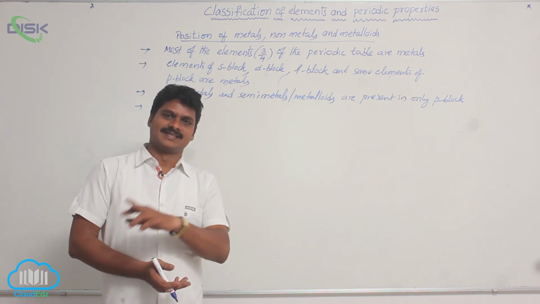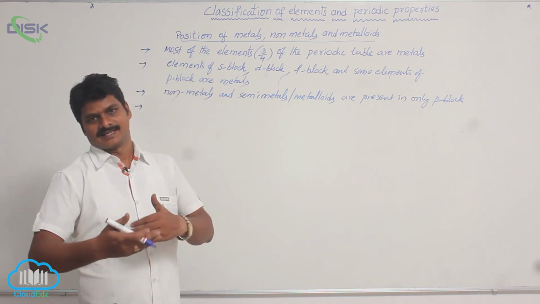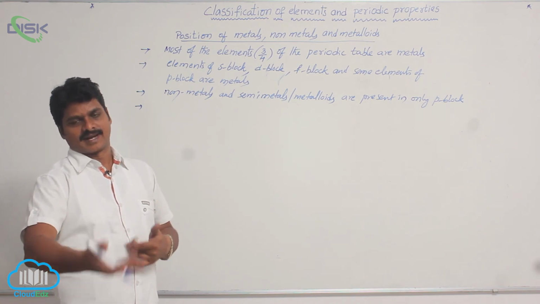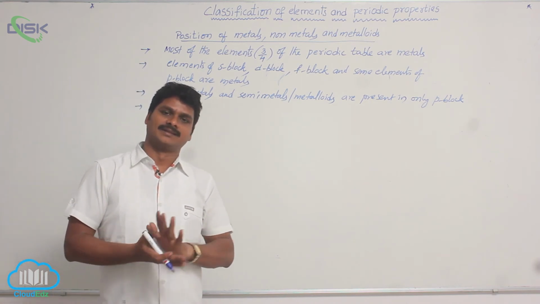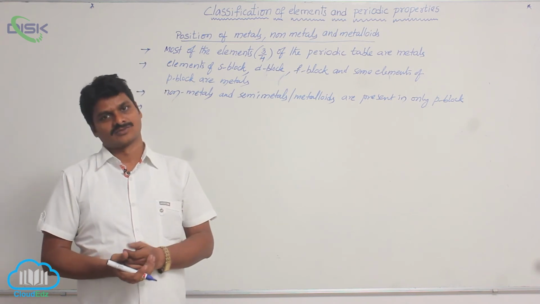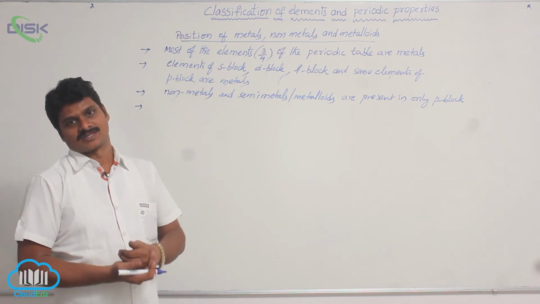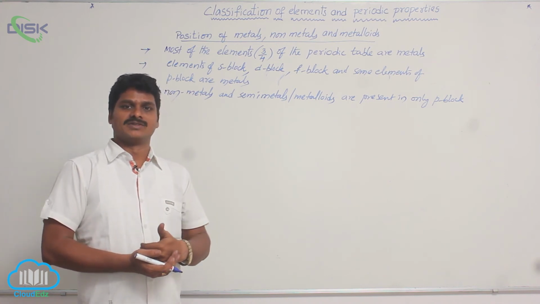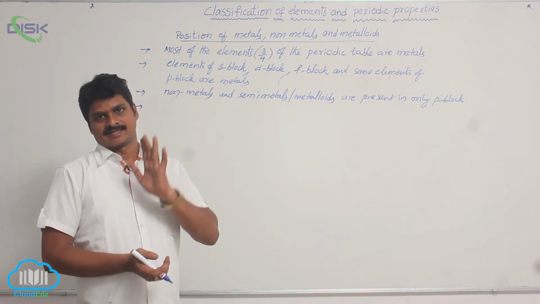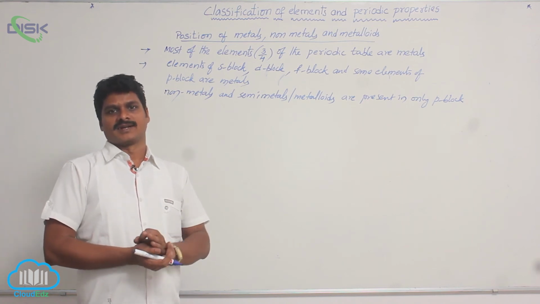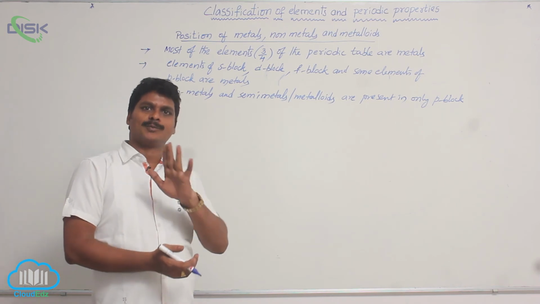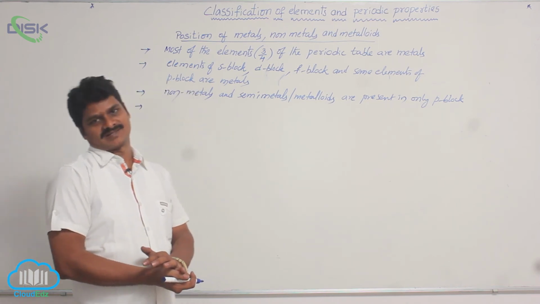Hydrogen is a gas, helium is also a gas. Other periods, second, third, fourth, fifth, sixth, contain gases, solids, and some liquids also. So the first period is the only period containing only gases, and the 18th group is the only group that contains all gaseous elements.